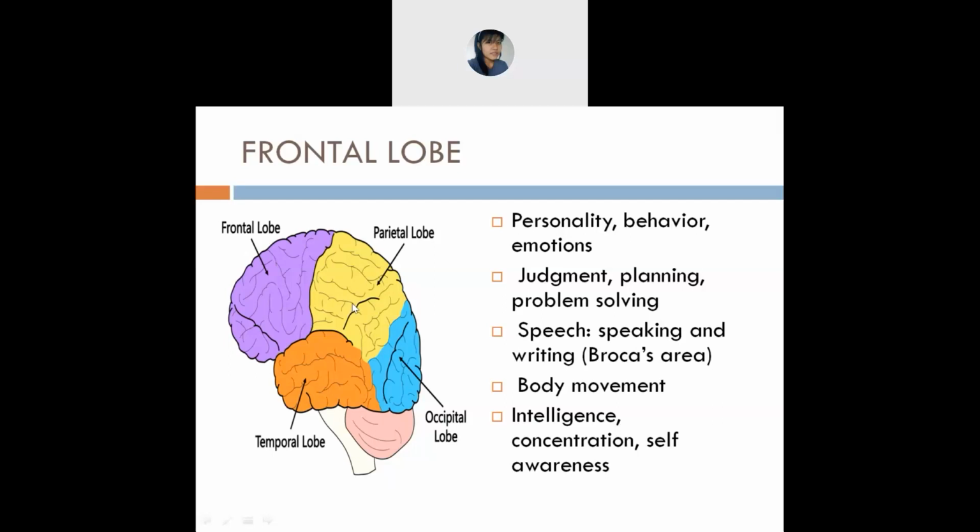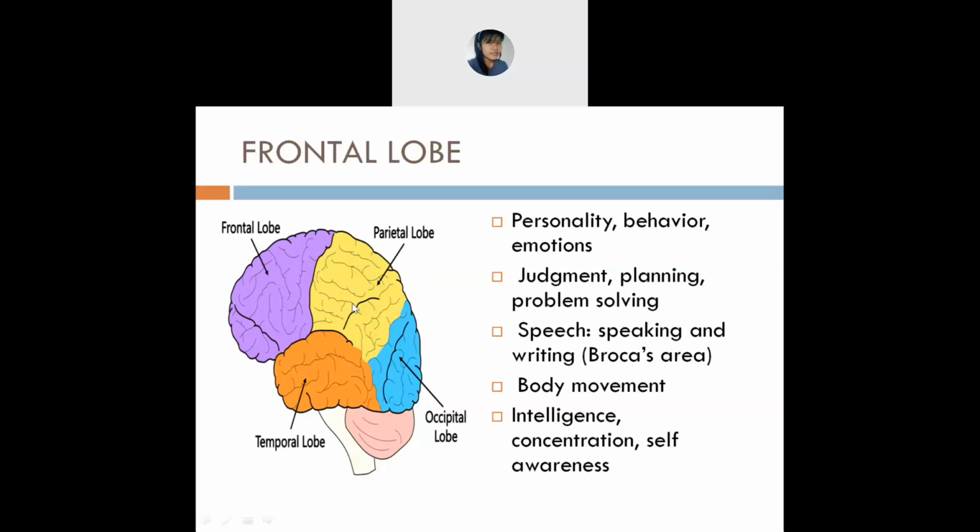Okay, next is body movement. You can also move your body, that is mobility. Mobility means moving from here to there, right? So the frontal lobe helps you in doing that. Next is intelligence, like how intelligent you are, not only in terms of education, but also in terms of maybe games or anything. It might not be only in terms of the academic field.